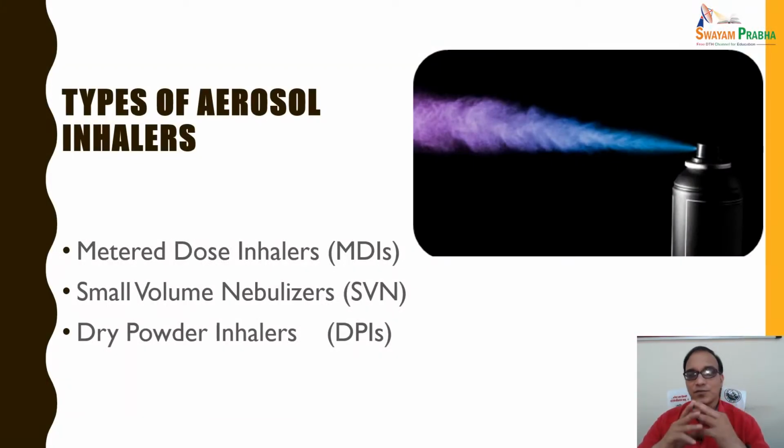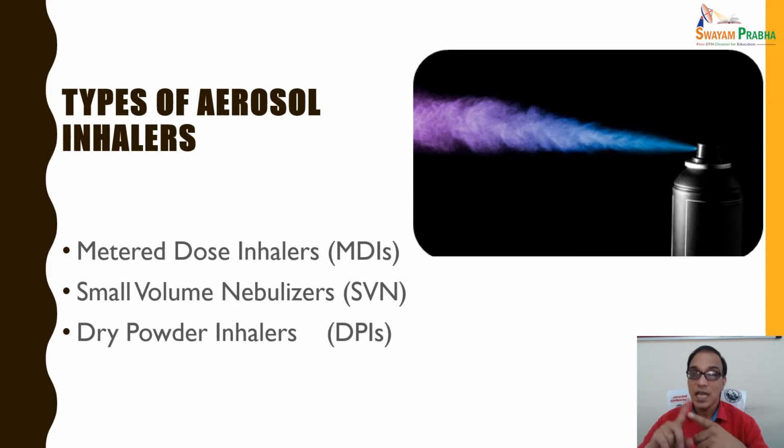There are three types of aerosol inhalers. They are meant for delivering the drug directly to the site of action. These aerosol inhalers are: meter dose inhalers, MDIs; small volume nebulizers, SVN; and dry powder inhalers, DPIs.